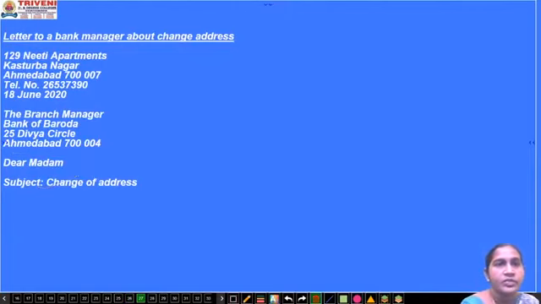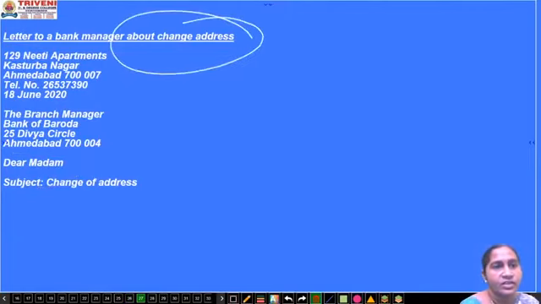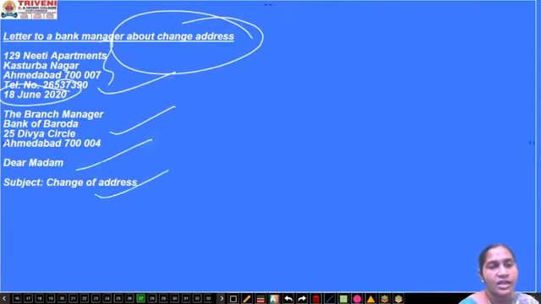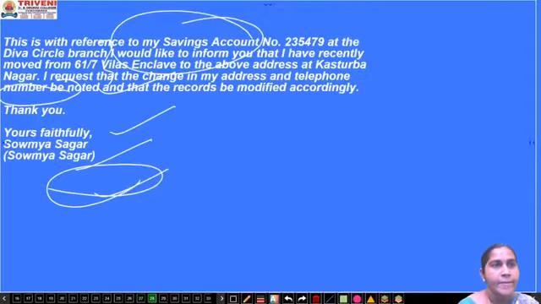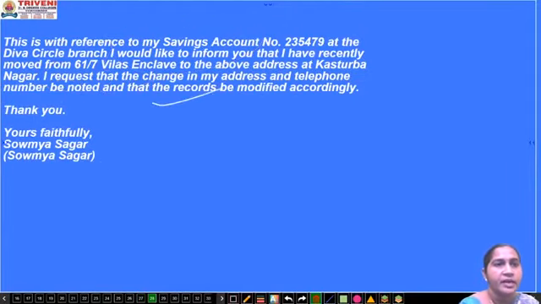Next one, see the change, about the change of address. You will write your name, your address, then the date, to address, salutation, subject. Subject is required if you observe each and every letter. Then the paragraph. See, my savings account number. If you want, you can write your name also here.